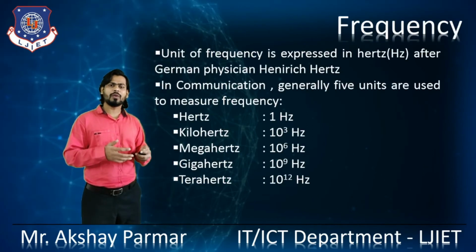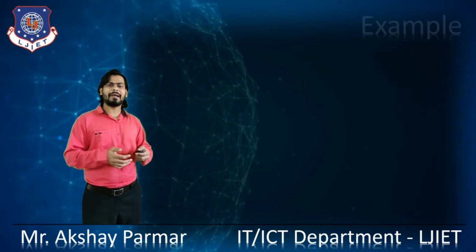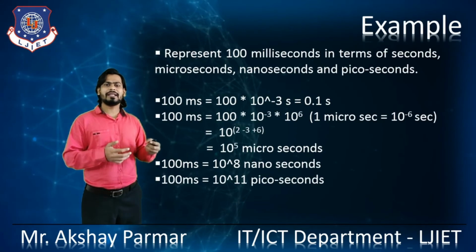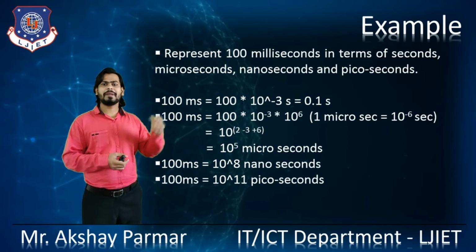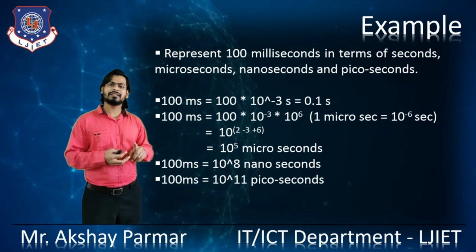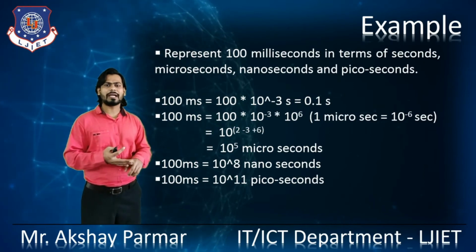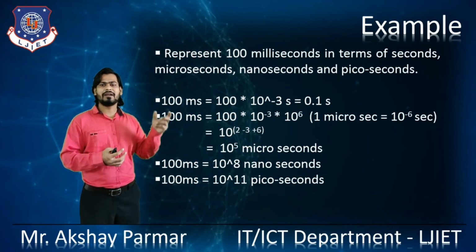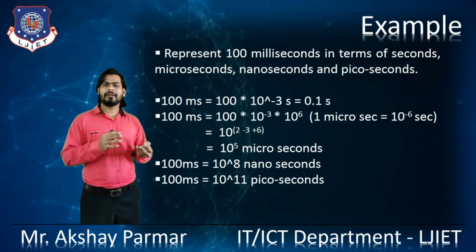Let's see how to convert seconds into milliseconds and microseconds. Let's see a simple example. Represent 100 milliseconds in terms of seconds, microseconds, nanoseconds and picoseconds.